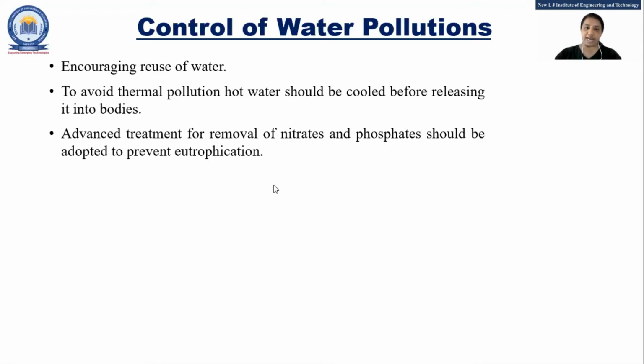Use filters. Yes, that is only right for washing the clothes, right? So that in that way we can do that. Okay. Whatever thermal pollution is there because of hot water, directly we are not going to do what? The hot water is going to be mixed with the water, so before that it should be cooled down. Okay. So in this way we can control the water.